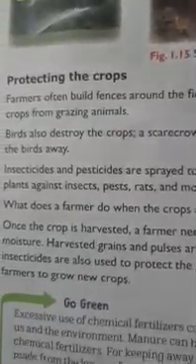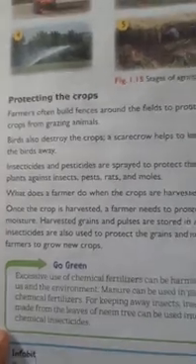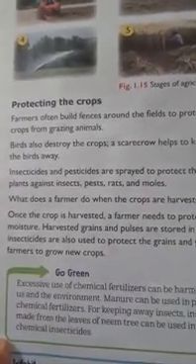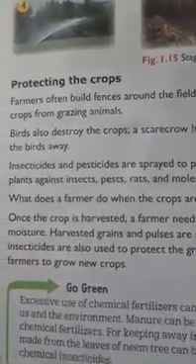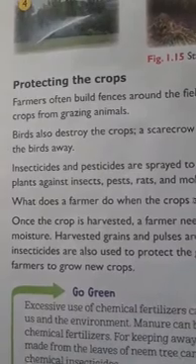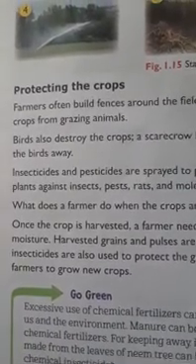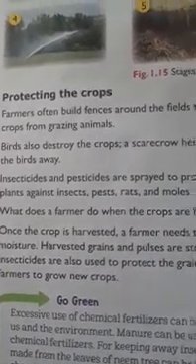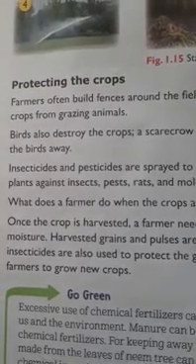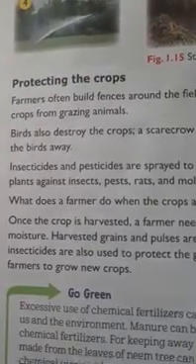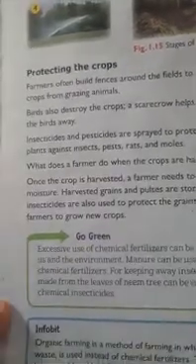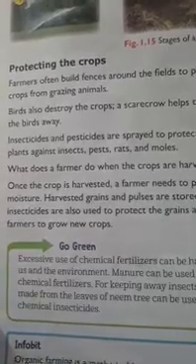Then insecticides and pesticides are sprayed to protect the plants against insects, pests, rats, and moles. Insecticide means insect plus cide, meaning killing. Insecticide is the medicine which kills the insects and pest microorganisms which destroy the crops. So for killing them, pesticides are used. Actually, these are medicines sprayed to protect the plants against insects and pests.